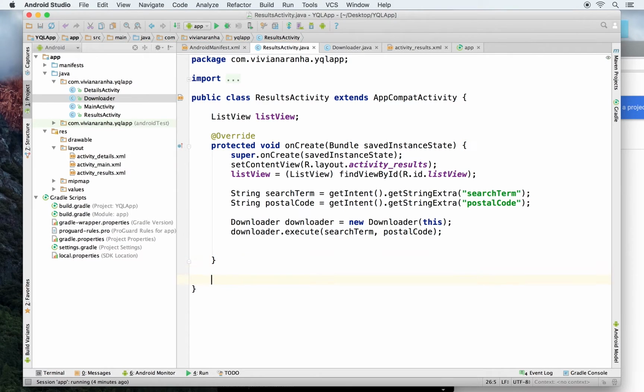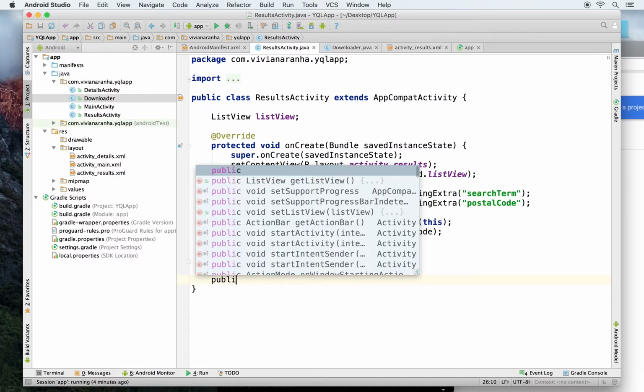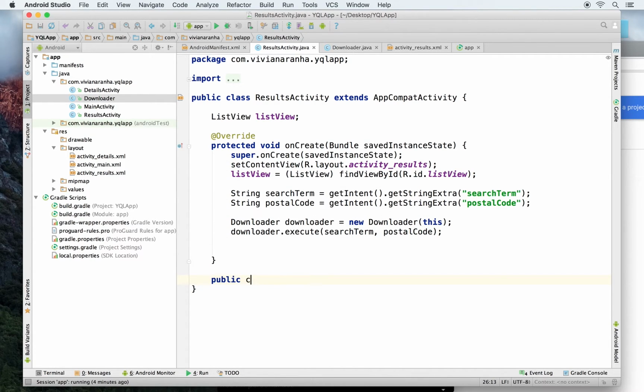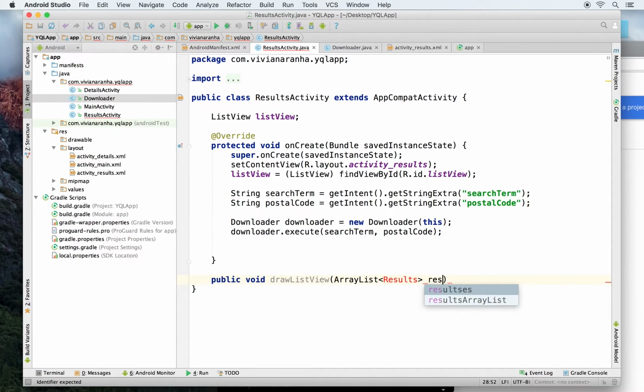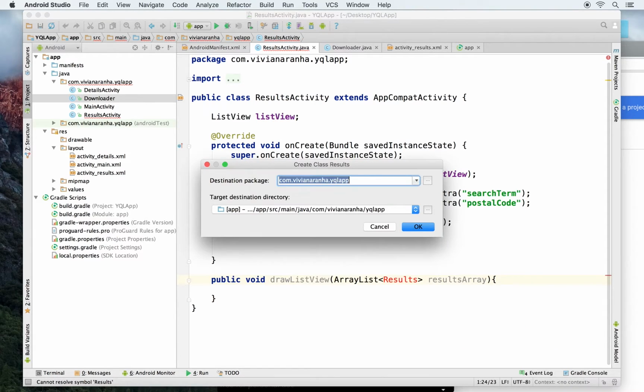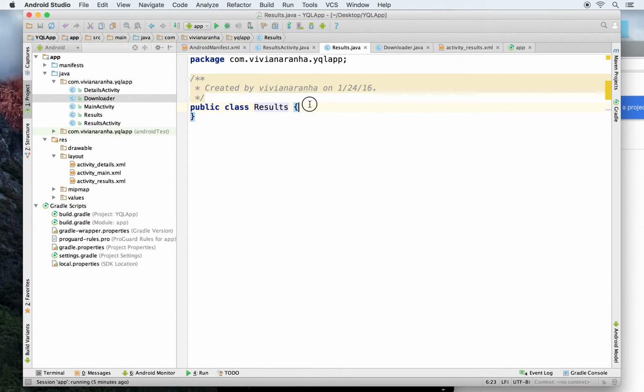Also, when it's done downloading, I want to display the results here, so I'm going to create a function here, public void, and call this function drawListView, and it will get an ArrayList of, let's say, Results objects, results array. Now Results is my custom Java object which I still have to create. So I'm going to right click, create class, and there you go, we have a Results object.